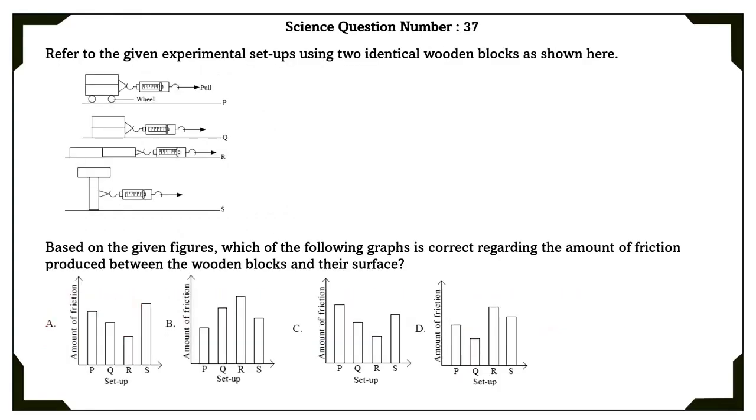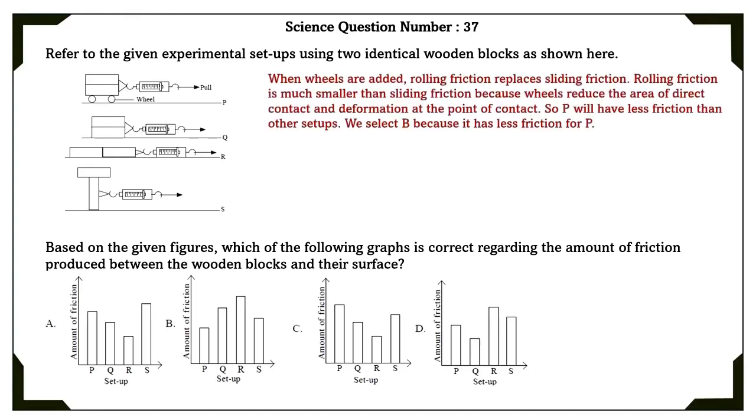Science question number 37. Refer to the given experimental setup using two identical wooden blocks as shown here. Based on the given figures, which of the following graph is correct regarding the amount of friction produced between the wooden blocks and their surface? When wheels are added, rolling friction replaces sliding friction. Rolling friction is much smaller than sliding friction because wheels reduce the area of direct contact and deformation at the point of contact. So P will have less friction than other setups. We select B because it has less friction for P.